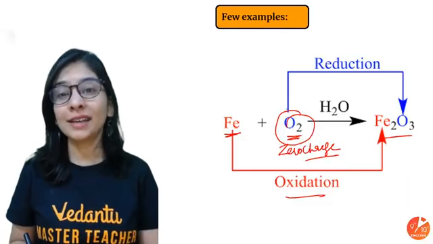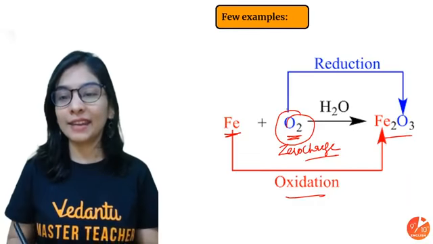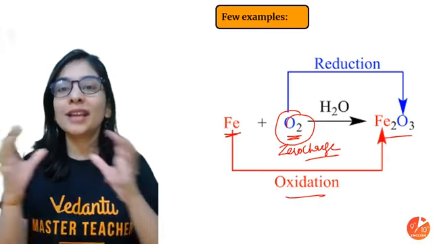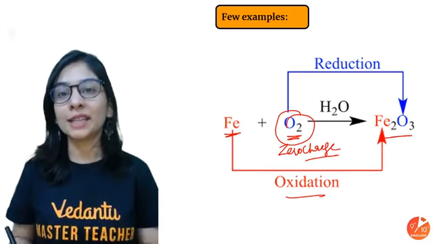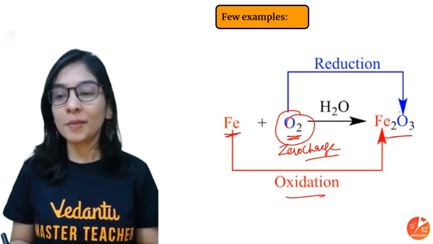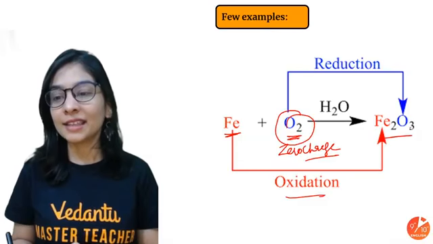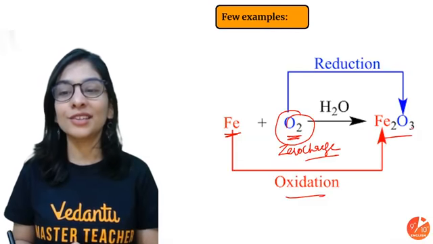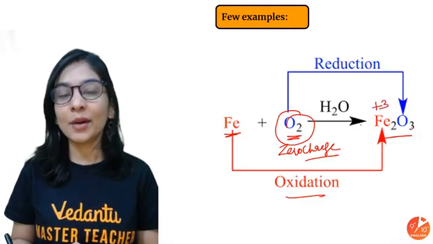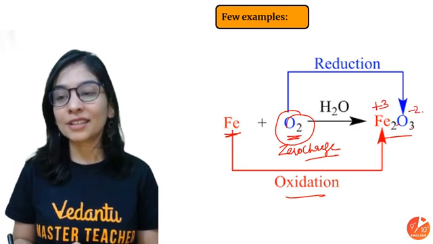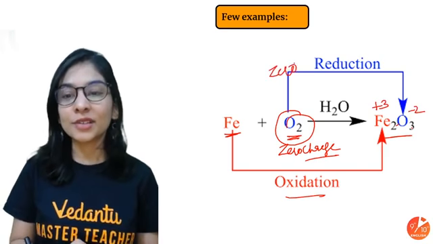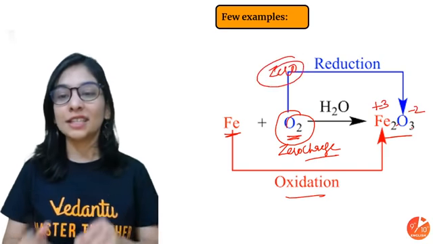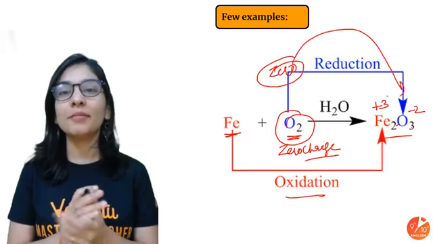So my oxygen here is in elemental form, not carrying any charge, but here it makes a compound, and a compound is made when a metal loses electrons and a non-metal accepts them. If you remember, every ion has a valency. I can check the valency: iron 3, oxygen 2. Every iron ion has a valency of +3. Every oxygen has a valency of -2. So what did we observe, students? My oxygen from 0 became -2.